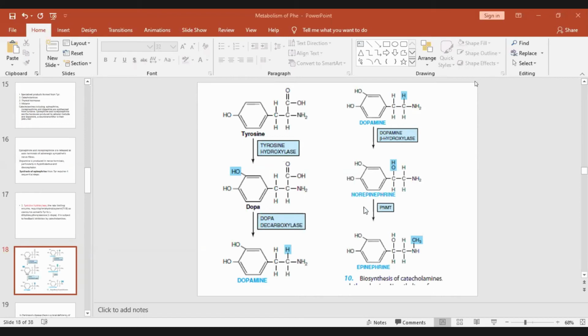And norepinephrine is acted upon by phenylethanolamine N-methyl transferase. To this, the methyl group is transferred by S-adenosyl methionine, the active methyl donor, to form epinephrine or adrenaline.